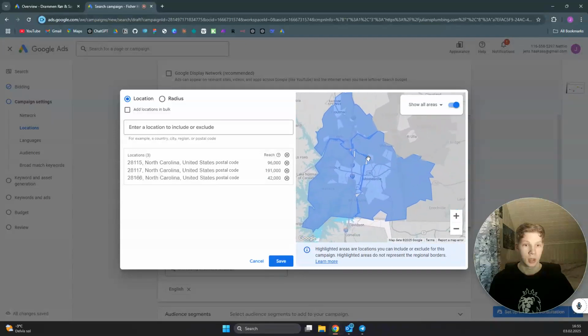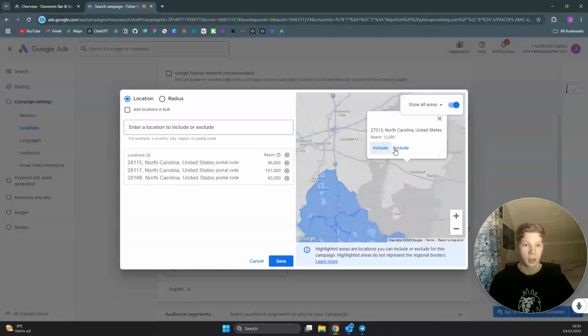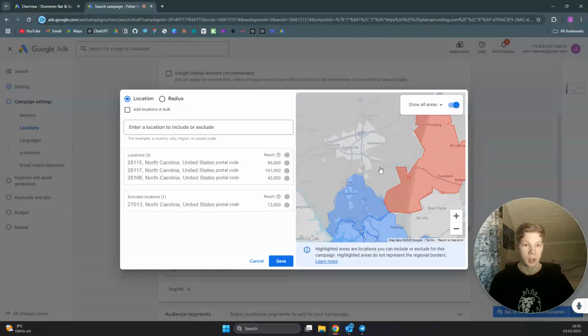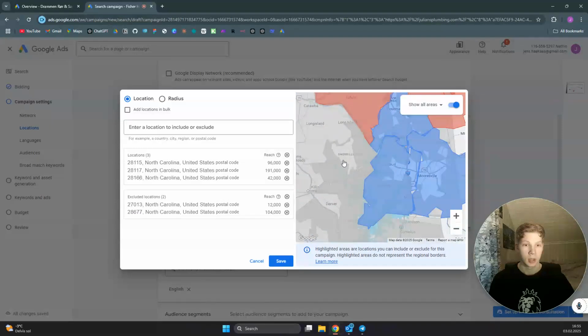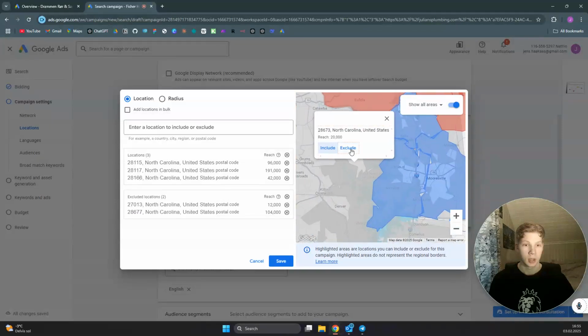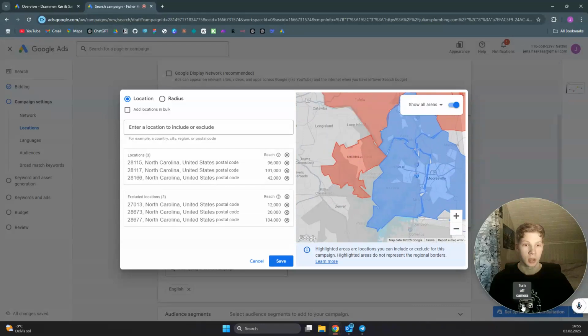Let's say that we want our ads displayed in this area right here. So what we actually want to do is create a perimeter around that area where we exclude all the areas just outside of it, so that we get a really specific area that we can track very well when we have created the Google Ads campaign.